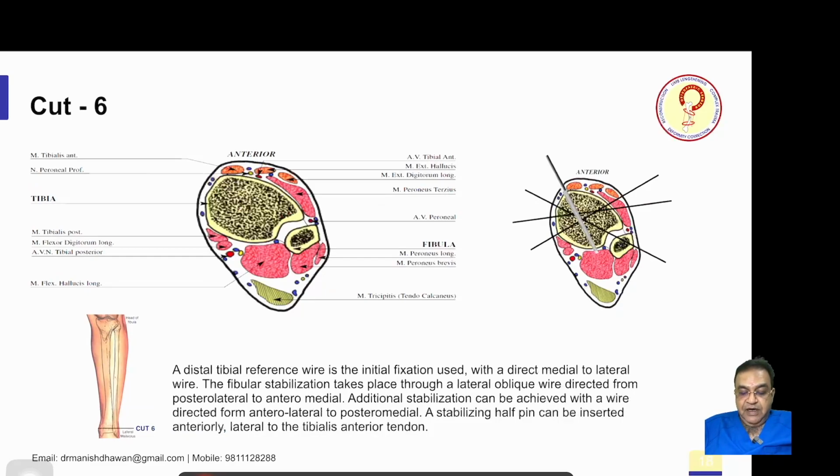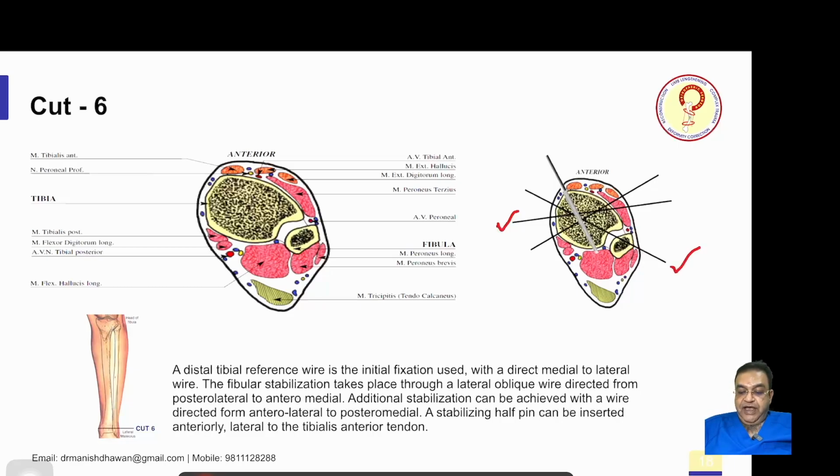So a distal tibial reference wire is used, which is directed from the medial to the lateral side. So this is basically the wire, this is the reference wire. It is parallel to the ankle joint line. The fibular stabilization takes place through a lateral oblique wire directed from posterior lateral to anteromedial. So this is the tibiofibular wire.